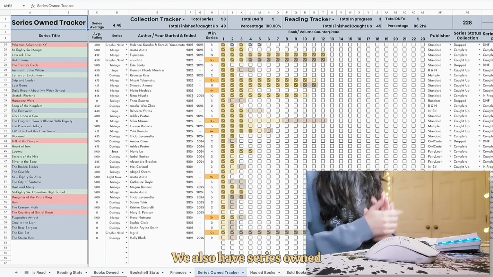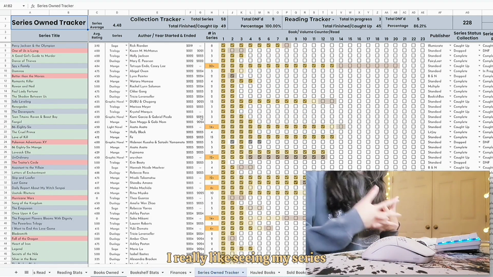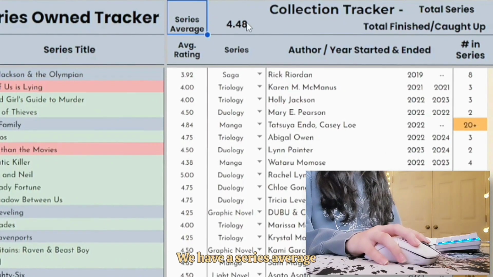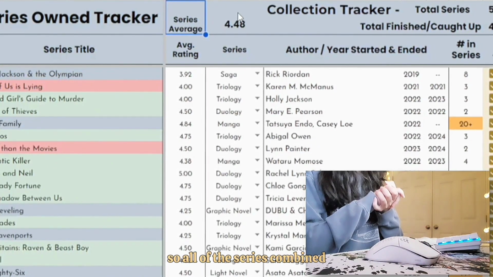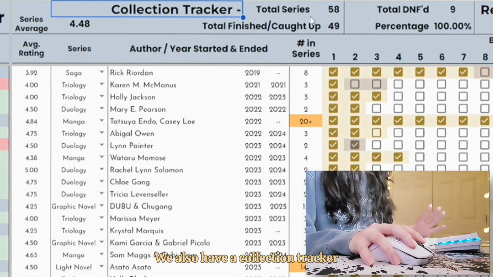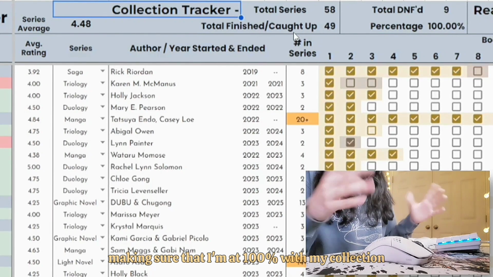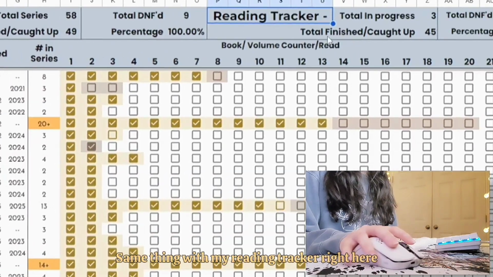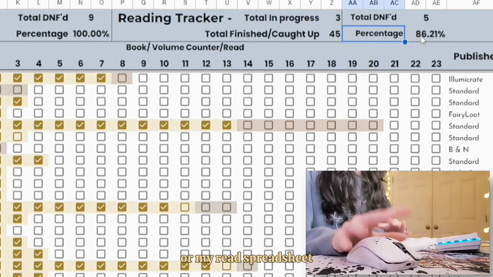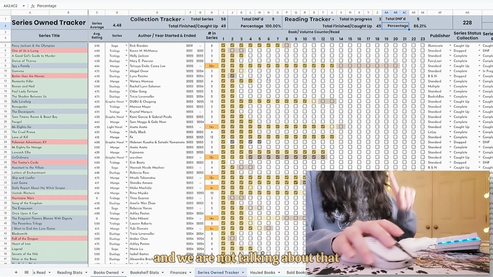We also have series owned. So this is my favorite tab of them all. I really like seeing my series. So we have a series owned tracker right here. We have a series average, so all of the series combined, this is my series average. We also have a collection tracker, which totals up everything, making sure that I'm at 100% with my collection. Same thing with my reading tracker right here. It tells me my percentage of my reading or my read spreadsheet.